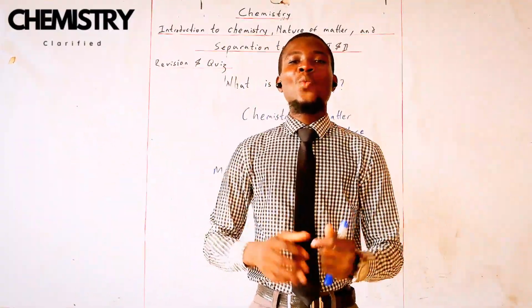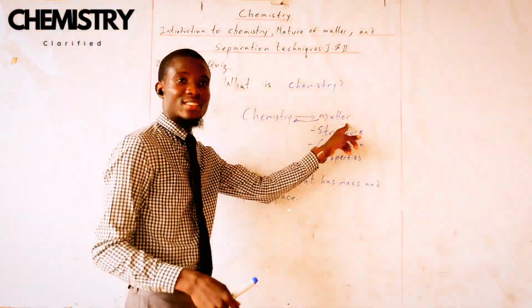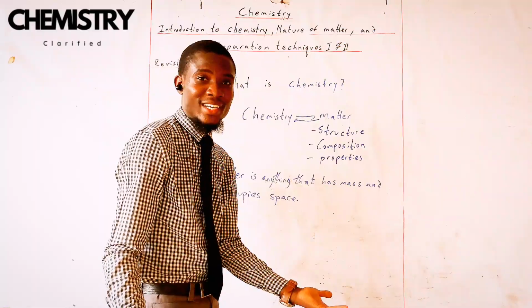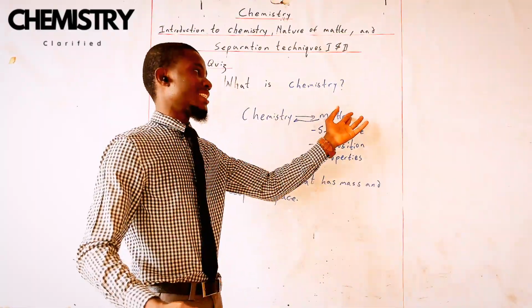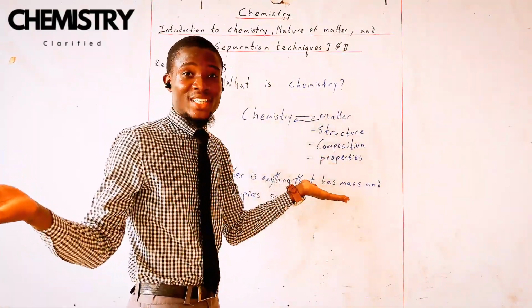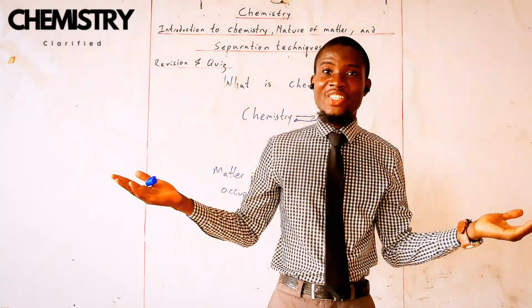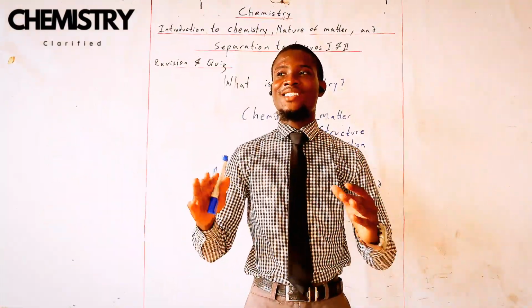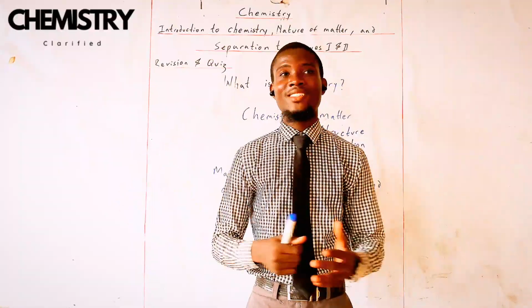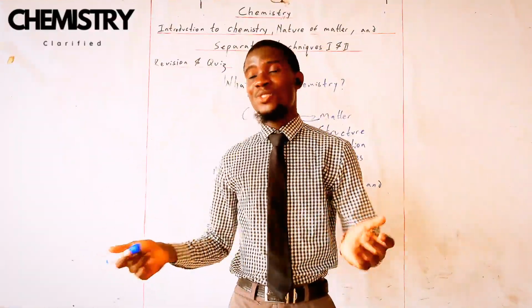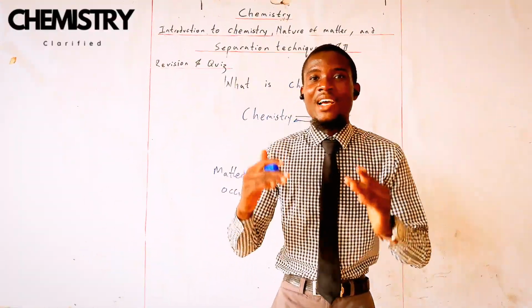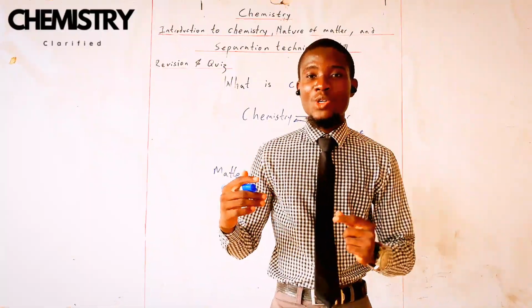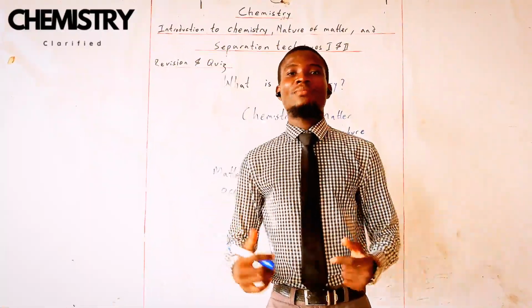My body, this board, this whole building, in fact, a droplet of water, something even smaller than that, something as small as an atom, or something even smaller than an atom, like an electron, is an example of matter. For this reason, we can say chemistry is the study of everything, because almost everything is matter. With chemistry, we are essentially trying to study this matter. Matter is like everything. That is why I like saying chemistry is the study of everything. Don't let that puzzle your mind. Yes, we are going to study everything in chemistry, but we are going to take it one step after the other. We are going to look at them one by one.